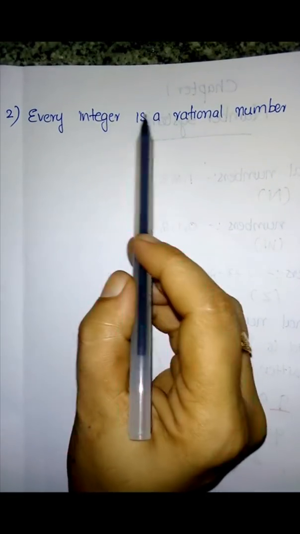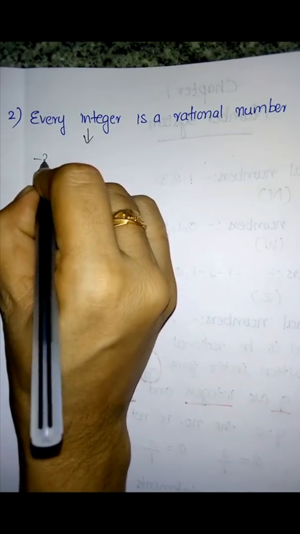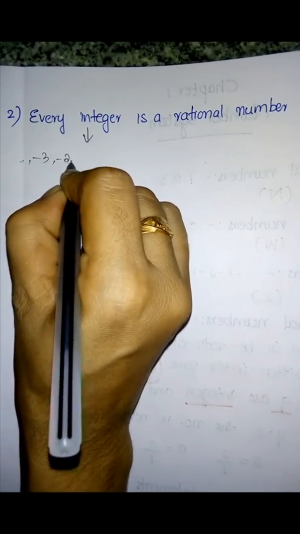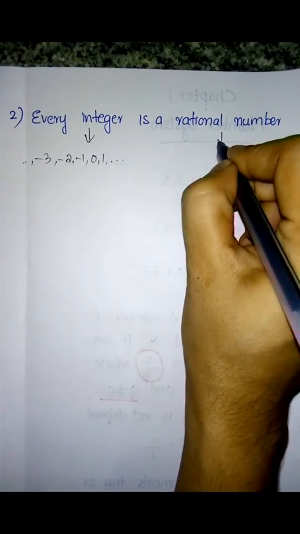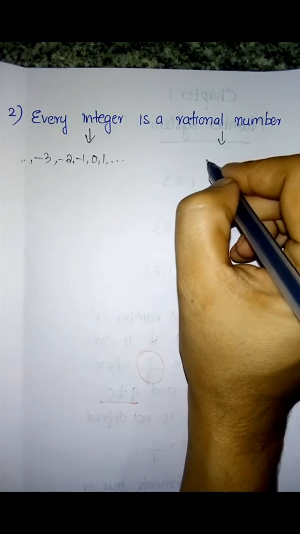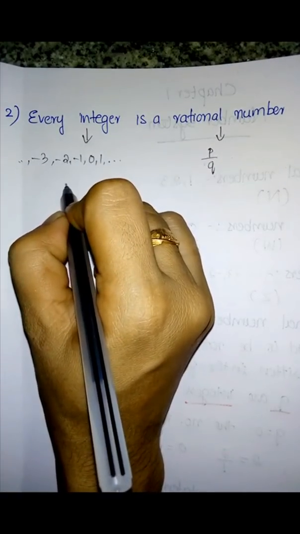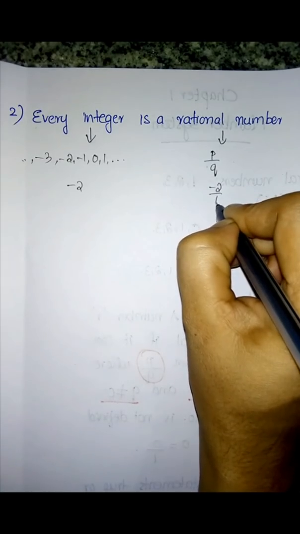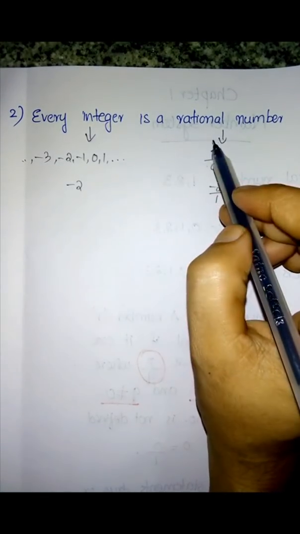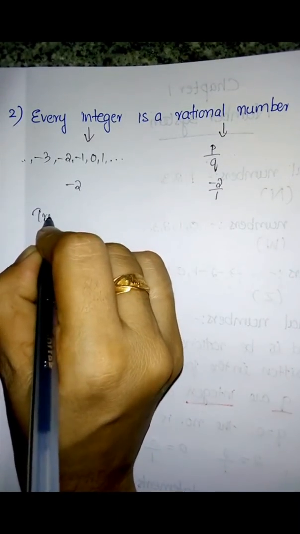Every integer is a rational number. So what do you mean by integers? Integers are minus 3, minus 2, minus 1, 0, 1, 2, 3, etc. And what are rational numbers? Every number that can be written in the form p by q. Okay, so if we take the integer minus 2, minus 2 can be written as minus 2 by 1. So every integer can be represented as a rational number. So the answer is true.